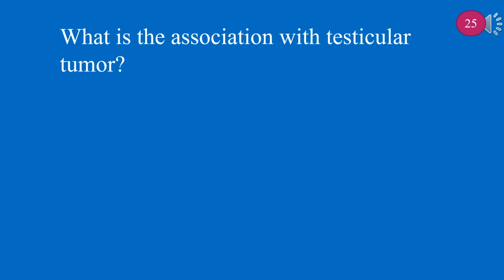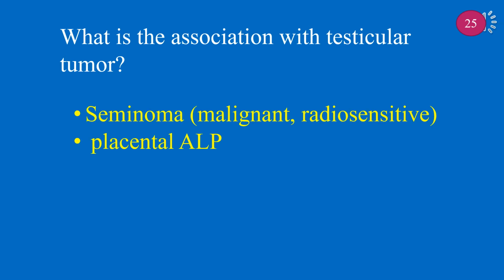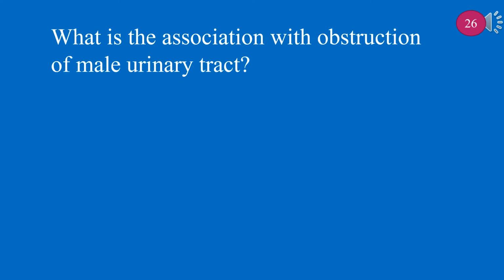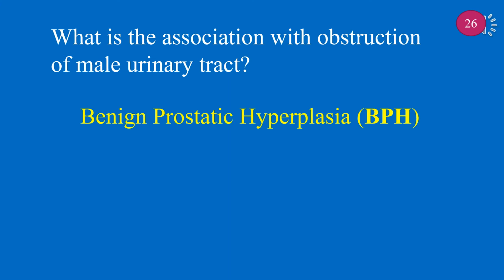What is the association with testicular tumor? Testicular tumor is associated with seminoma, malignant, radiosensitive, and placental ALP. What is the association with obstruction of male urinary tract? Think of benign prostatic hyperplasia when you hear obstruction of male urinary tract.